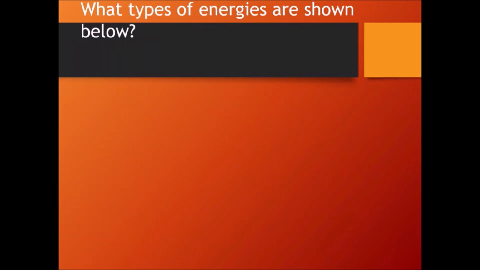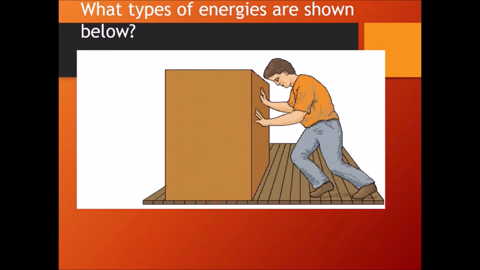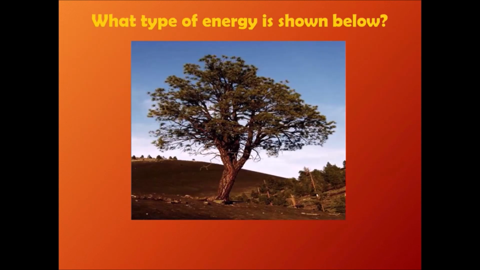What types of energies are shown below here? A man is pushing this carton, or you can say a box. What energies are involved in this? When he's pushing, obviously you can say muscular energy, and when it is moving, you can call it kinetic energy. So muscular and kinetic energy. What type of energy is shown below? That's chemical energy, as I told you.